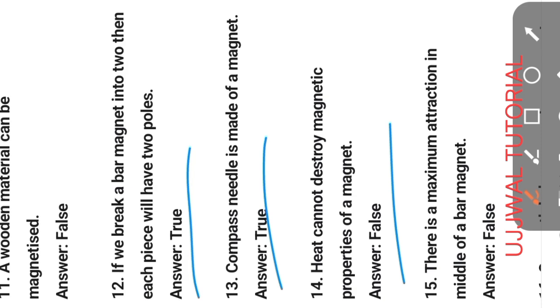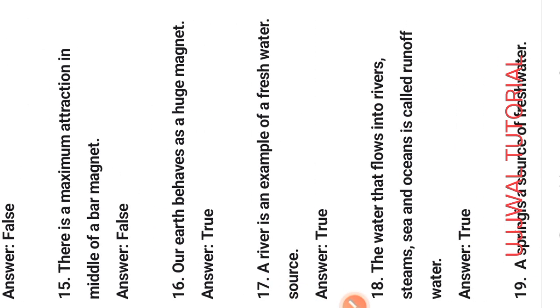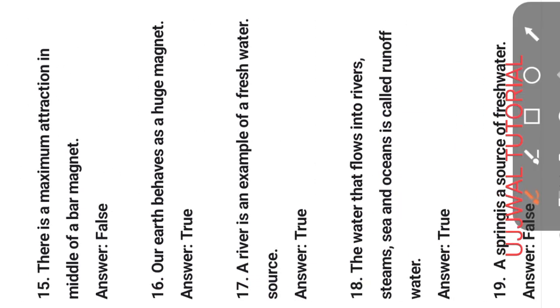Next question. There is maximum attraction in the middle of a bar magnet. No, this statement is wrong. Always the maximum attraction is at both ends of the magnet. Next question number 16. Our earth behaves as a huge magnet.